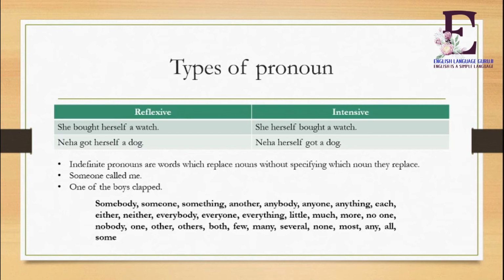You can see in intensive pronouns, she herself bought a watch. Here she bought herself, and here she herself bought a watch. Neha got herself a dog. Neha herself got a dog. So here we can say that the meaning changes. You should look at it here.